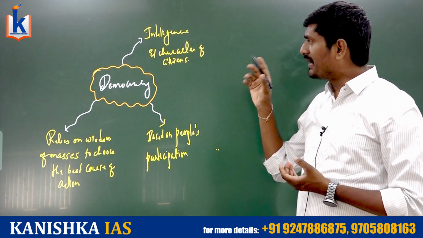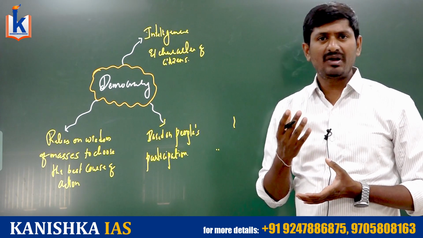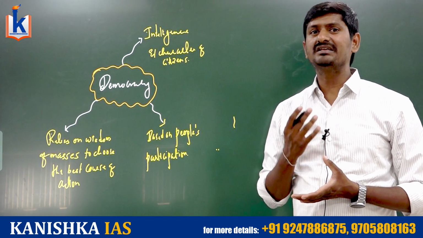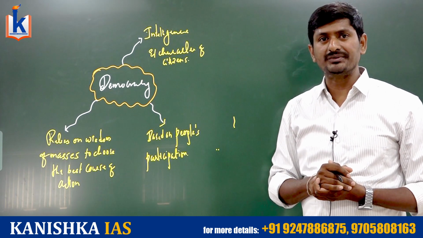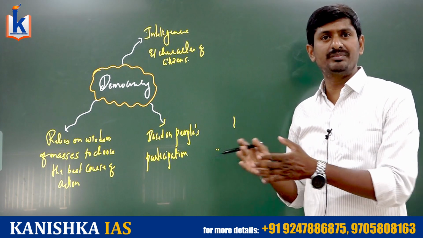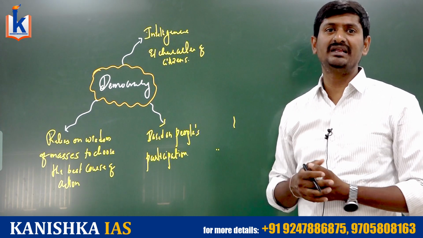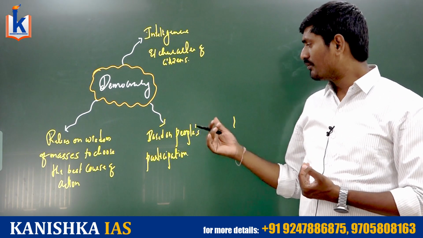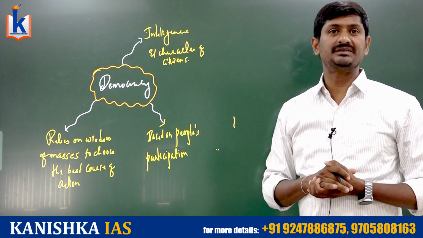Public participation requires intelligence and character of the citizens. If people are very intelligent, if people have a sound value system, definitely the laws will also have those values, and the implementation will also protect the society and help in the progress of the society in the forward direction. Moreover, it is also based on the principle of people's participation.